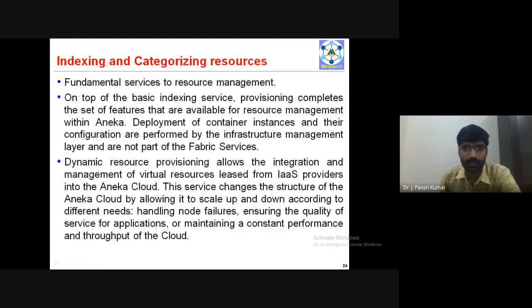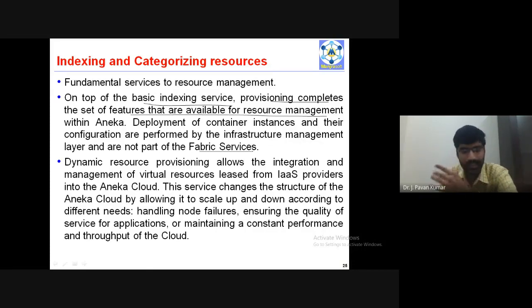Next, indexing service. It is used to provide how these services can be requested and responded to. These things will be taken care of by this indexing and categorizing of resources. On top of the basic indexing service, provisioning completes the set of features that are available for resource management within Aneka. Here, deployment of container instances and their configuration are performed by the infrastructure management layer and are not part of the fabric service.